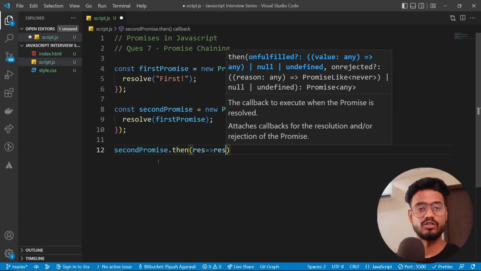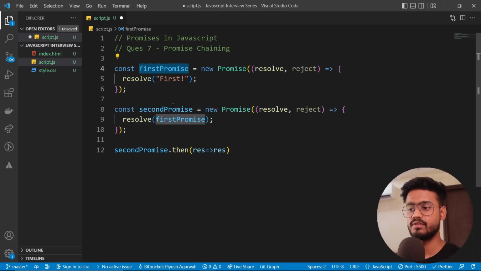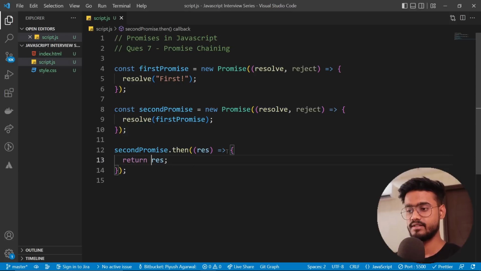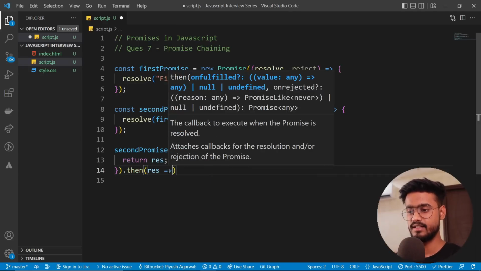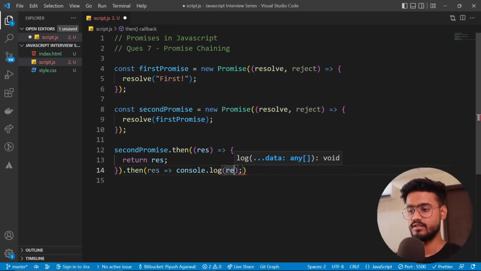Okay, so we don't need to console log anything over here because we are supposed to invoke this first promise through this second promise. So we're gonna say result, and we can also say like this, return result. Okay, so this will return result, right? Then we have to pass this, that this has been resolved, and whatever promise that this will return, so this will return this first promise over here, right? So we can do dot then again and result console log result.